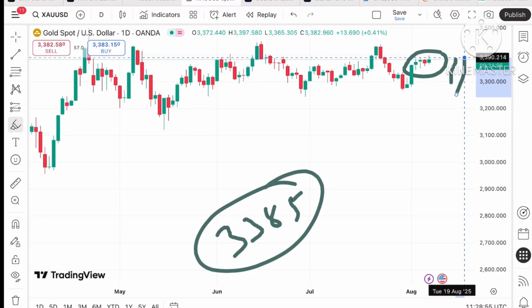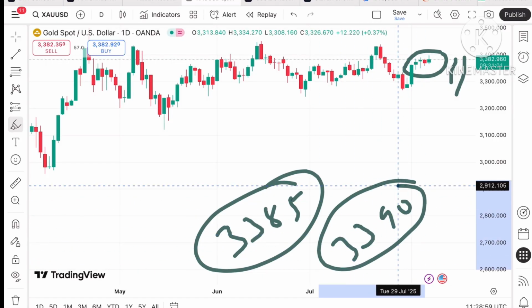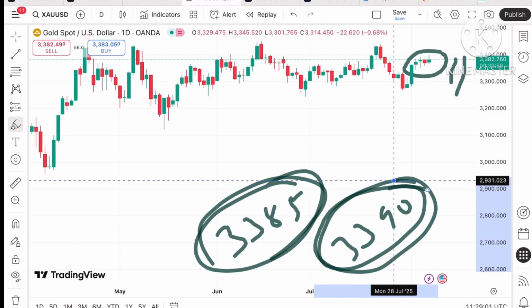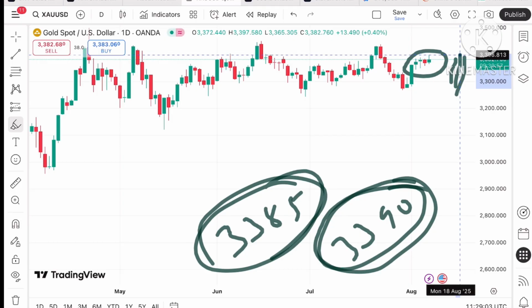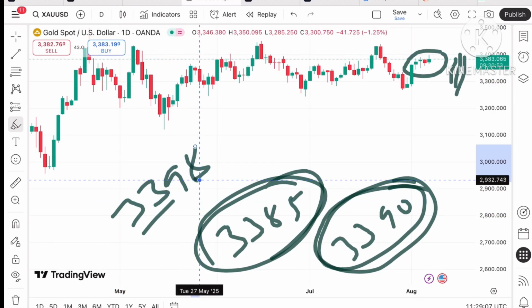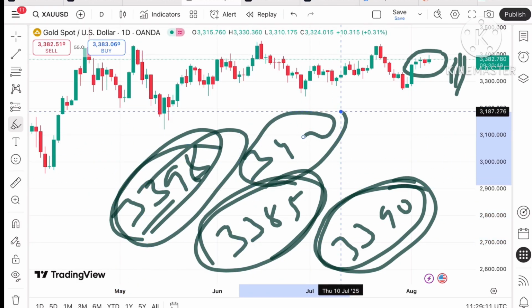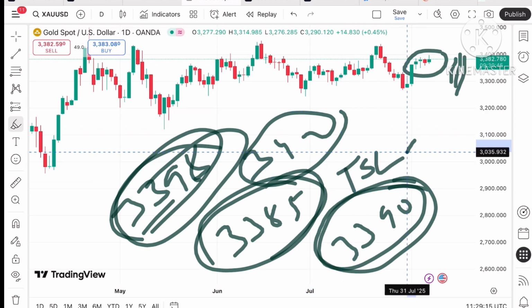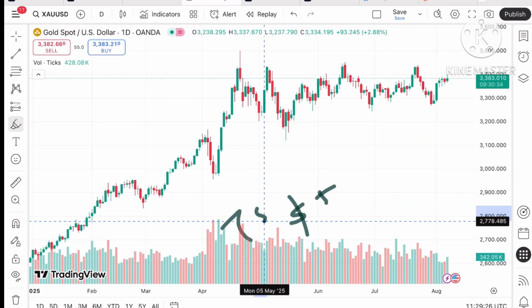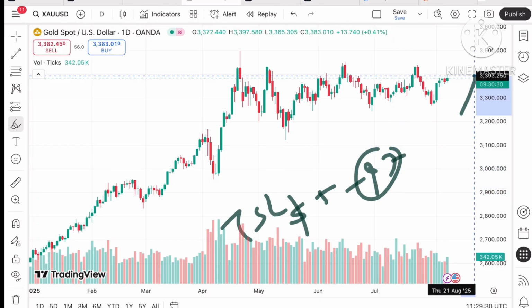previous day's high, around 3390. So suppose if the price sustains this level, the probability of touching 3390 we can see, and from there a further upside can be seen towards 3398, which is today's high. Okay, so once the price sustains above this level, the probability of crossing a level of 3400 also we can see. The best you can do is trail your SL by best $5 to $7, so you can capture a big movement towards an upside.